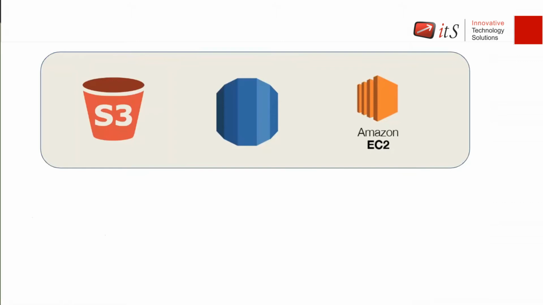You are the only person who has access to your account and knows the credentials of your account. If only you know the credentials, then you are responsible for managing all these things: the storage, the databases, and the compute devices, right?